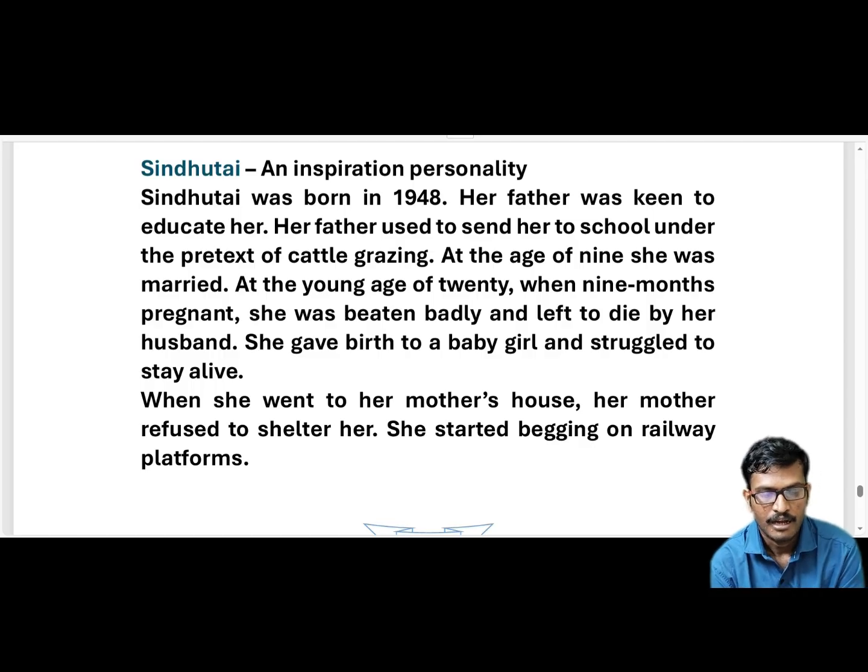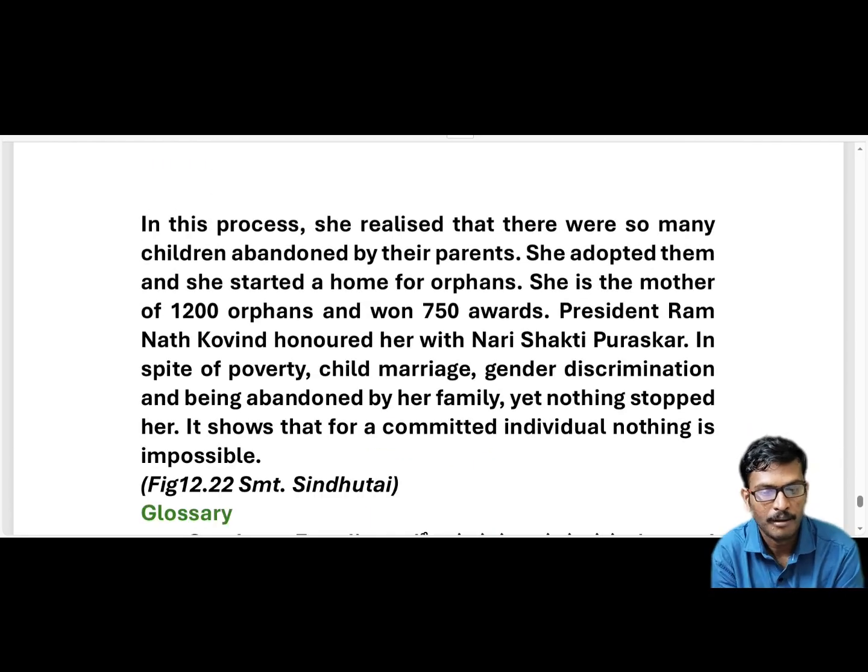Because of all these problems, she went to her parents' house. Her mother refused to give shelter to her daughter. See how harsh her mother's behavior is towards her daughter. Her mother refused to give shelter to her, and later she started begging on railway station platforms, abandoned by her parents.